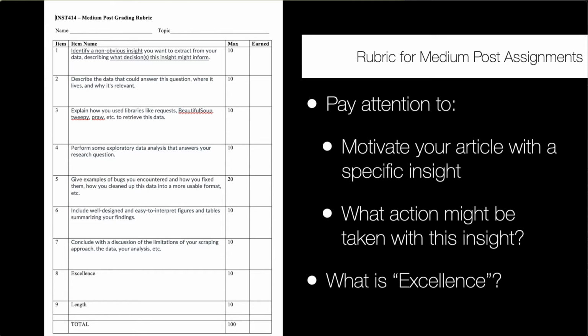So what is excellence here? I'll note that 10% of the grades for all the Medium articles have this line about excellence. It's basically a catch-all for me to address particular issues that you might have in terms of writing or problematic analysis or reflection, these kinds of things. You can do well in this class without ever having to impress me. You can get an A in the class without any issue like that. But for articles that go above and beyond, that's where you get points on excellence.